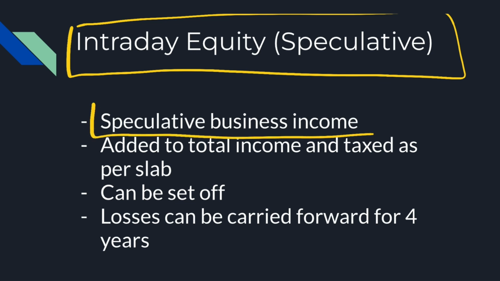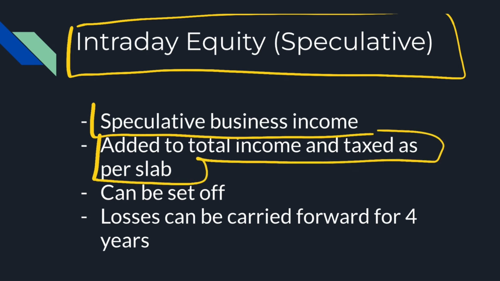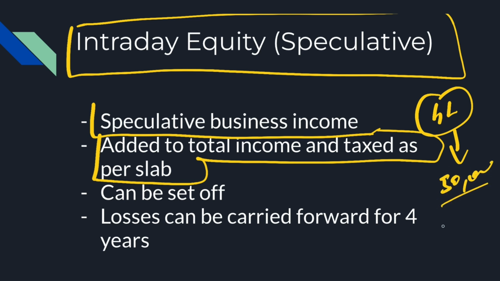Speculative business income is basically just added to your income as income, and whatever your income tax slab rate is, you will pay tax on that. So for example, if your salary is 4 lakh per annum and you earn say 50,000 rupees, you will treat your total income as 4.5 lakhs, and that's it. You will pay whatever tax you will pay on a 4.5 lakhs income with all the deductions applied.